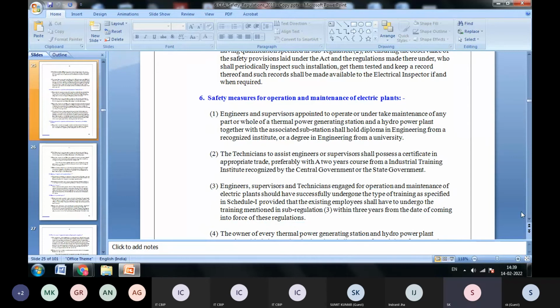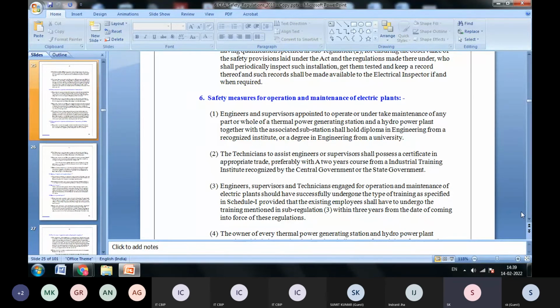So engineers and supervisors appointed to operate under or undertake maintenance of any part or whole of the thermal power generating station and a hydro plant, together with the associated substation, shall hold a diploma in engineering minimum from a recognized institute or a degree in engineering from a university. Well, nowadays it should be implemented, but it is still not implemented. When they are appointed to operate or undertake maintenance, operation and maintenance must be done by this qualification.